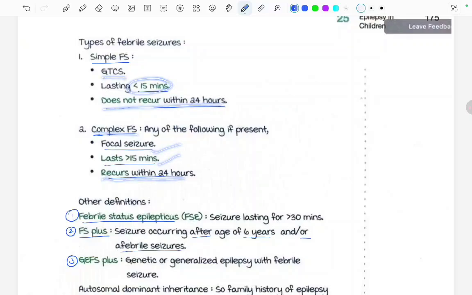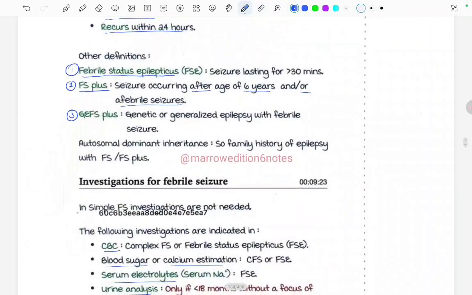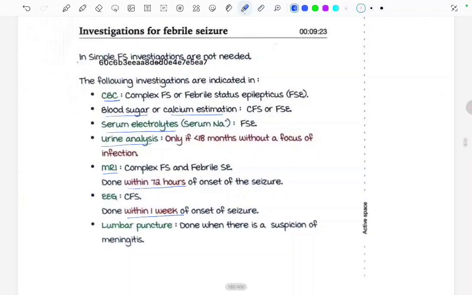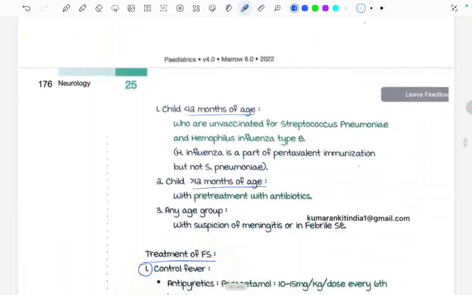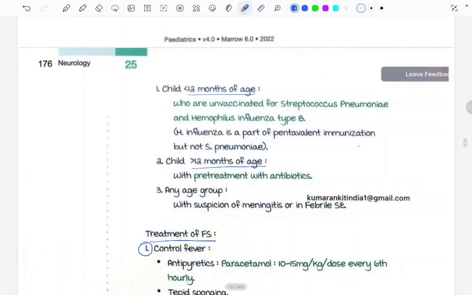Moving ahead, investigations. Investigations are needed only in complex febrile seizure or febrile status epilepticus. CBC, blood sugar, calcium, serum electrolytes especially sodium, urine analysis only if less than 18 months and focus of infection is not known, MRI within 72 hours, EEG within 1 week, and lumbar puncture if meningitis is suspected. Lumbar puncture is done in children less than 12 months who are unvaccinated for Streptococcus pneumoniae and Haemophilus influenzae, and more than 12 months with pre-treatment with antibiotics.